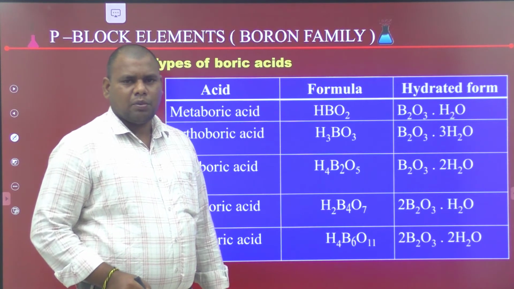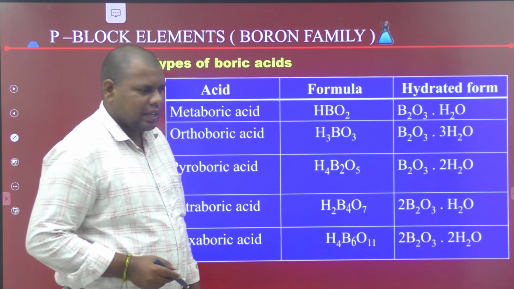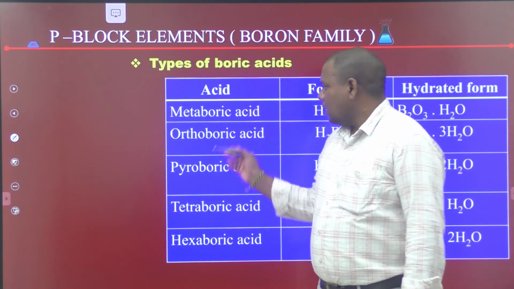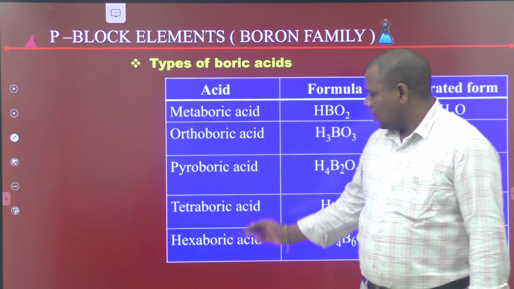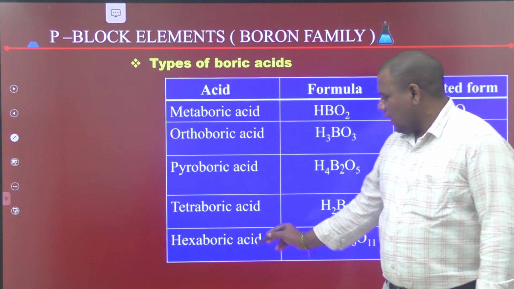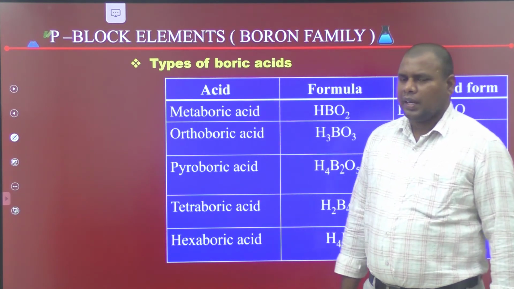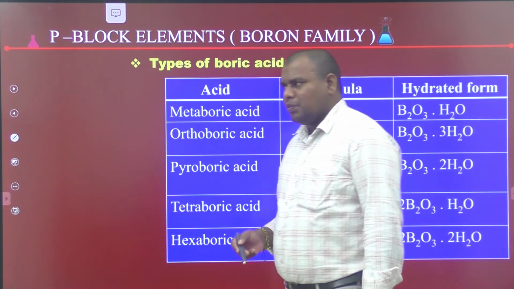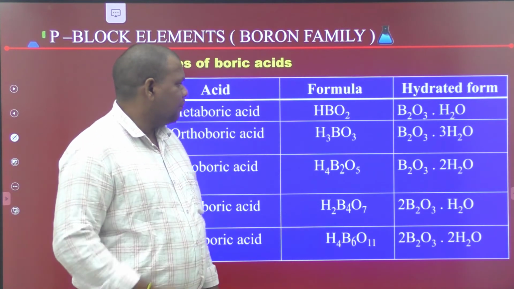Next, we discuss types of boric acid. The boric acids are metaboric acid, orthoboric acid, pyroboric acid, tetraboric acid, and hexaboric acid. The formula and hydrated form of these boric acids are important from the objective point of view.